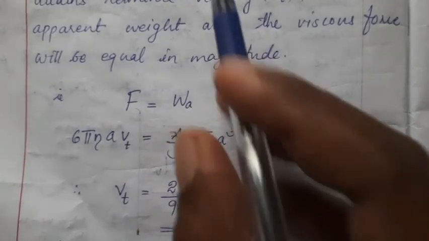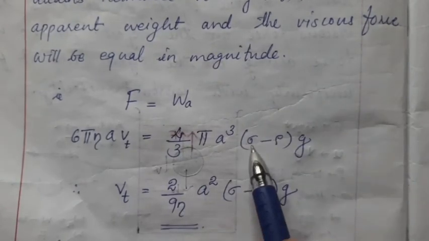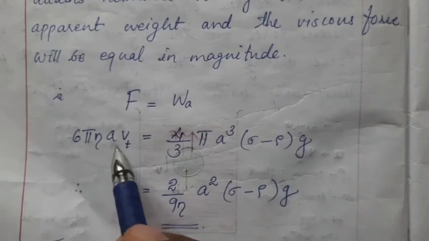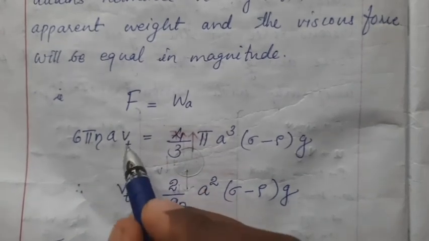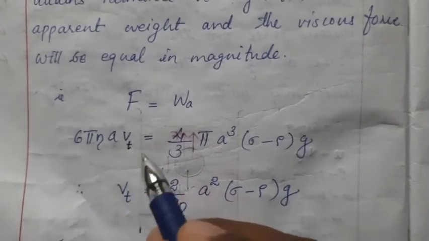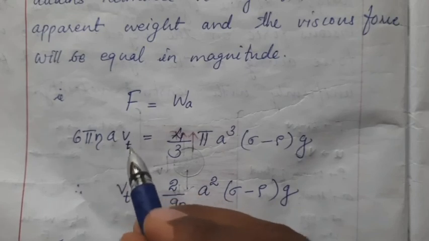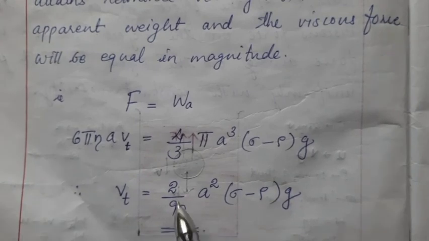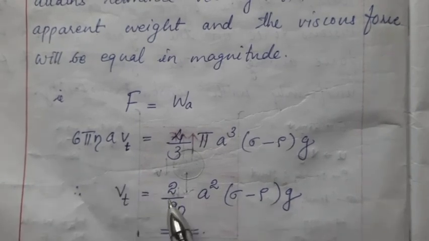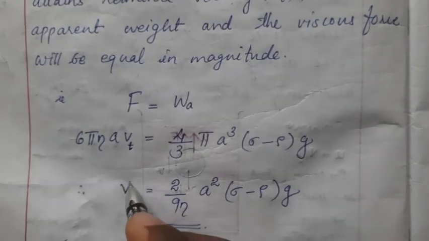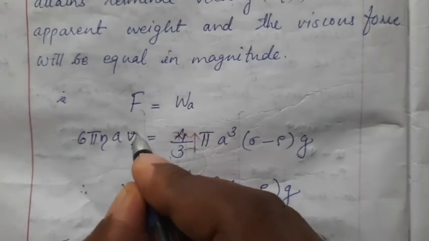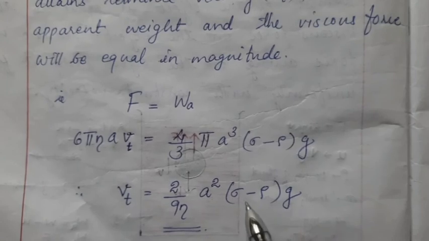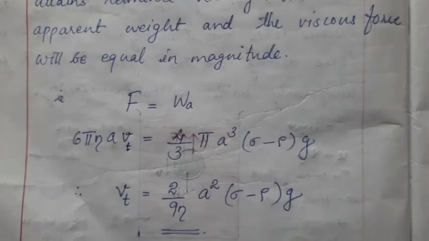So this WA we write as 4 by 3 pi a cube into sigma minus rho g, and this viscous force is 6 pi eta a V. V here we substitute as Vt, showing that it is terminal velocity. So if you cancel out all those things and rearrange, we get the terminal velocity, let it be small v, as 2 by 9 into a square into sigma minus rho into g divided by eta.